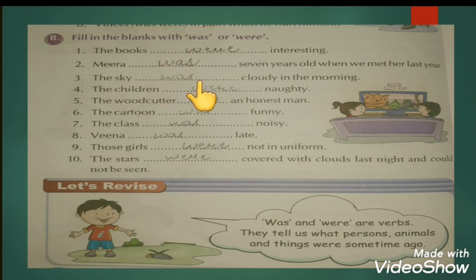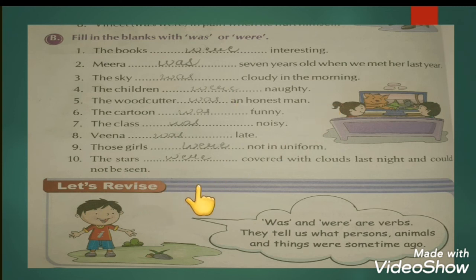The sky was cloudy in the morning. The children were naughty. Because of the word children we have used were here. The woodcutter was an honest man. We are talking about the particular woodcutter which is singular, so that's why we use was here. Like this, student, just do it on your own.